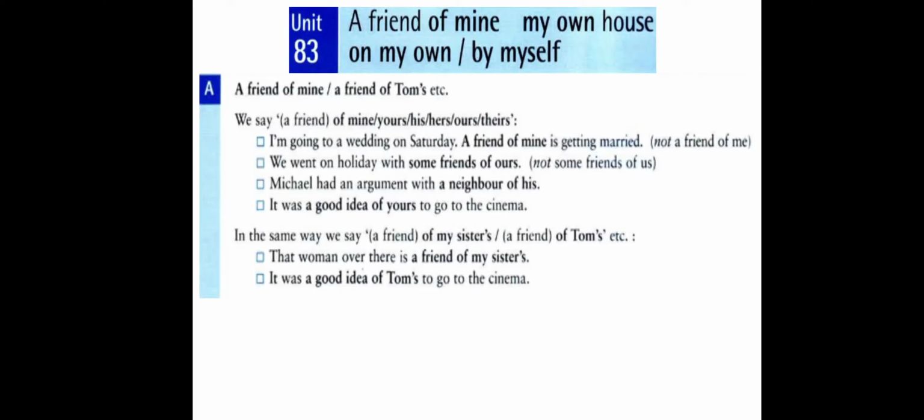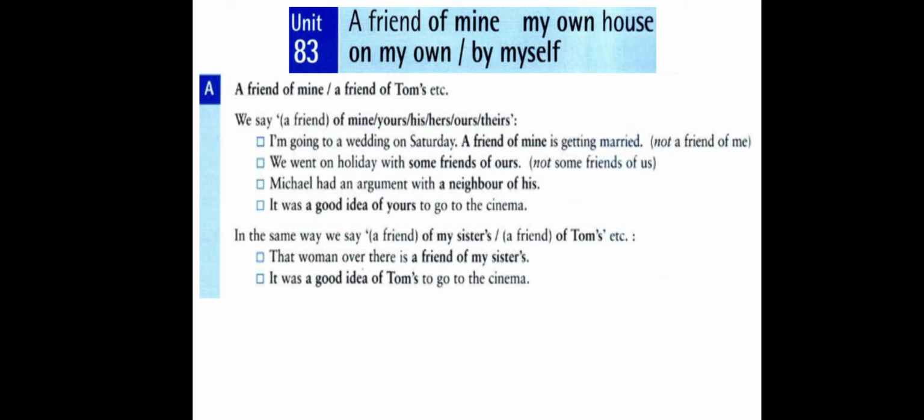Unit 83: a friend of mine, my own house, on my own and by myself. A friend of mine, a friend of Tom's. If we say "my friend", for example, it is direct and specific. But if I say "a friend of mine", it is still one of my friends, but it is not specific as "my friend". There is a slight difference between them, a very slight difference.